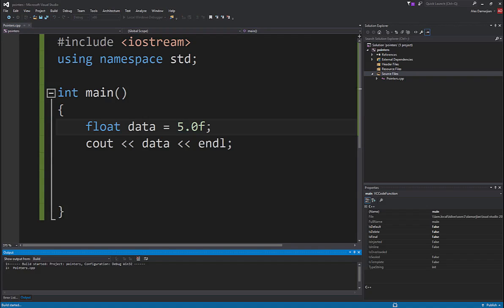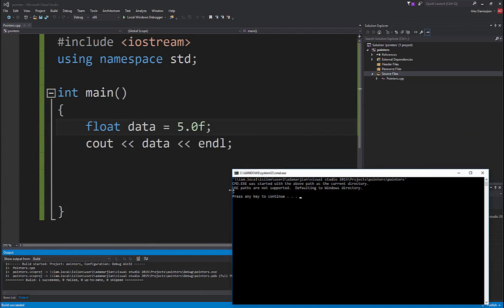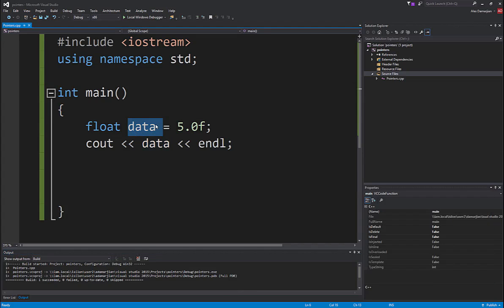Now you can see here that we printed 5 to the screen, right? We have a variable called data of type float, and it's holding 5.0.